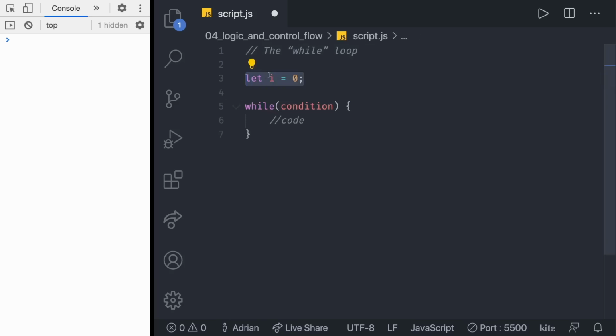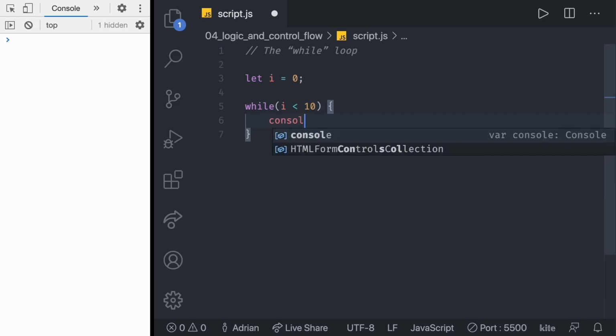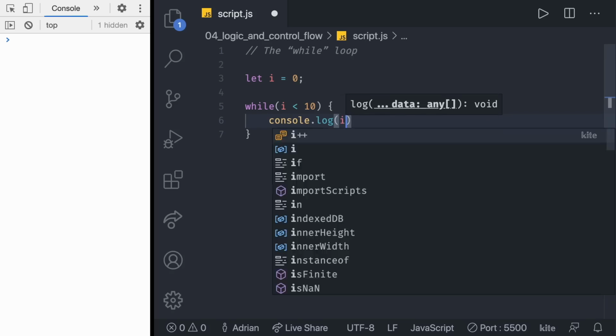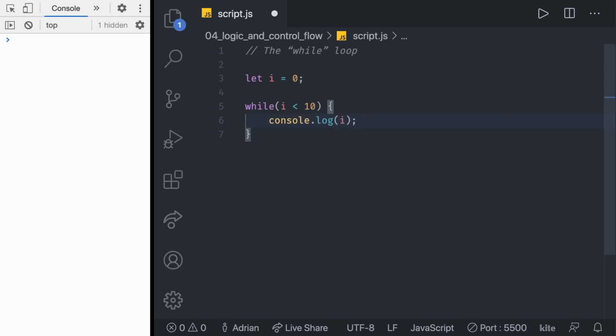We declare this variable i to be equal to 0, and now we want to do something in here while i is less than 10. Remember, we want to console log something while i is less than 10. In here, we can put that console log. But what do we want to console log? Well, first time we want to console log 0, the second time 1, and 2, and so on. So what do you say that we simply console log i, and that's it? You might be thinking, well, i is only 0 now, so it's going to be 9 times 0, right?